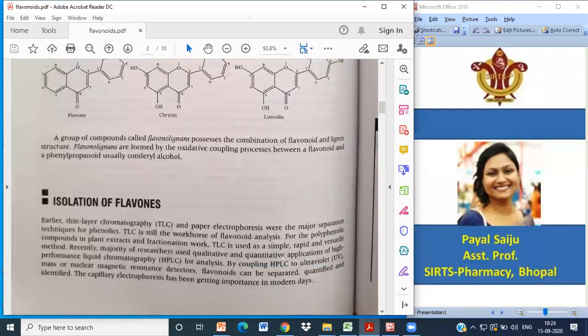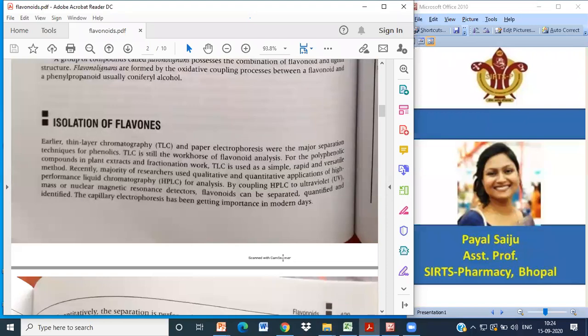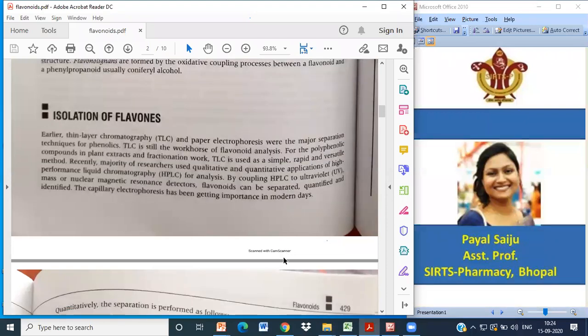Okay, now coming to isolation of flavones. I have already told you that when we talk about isolation, extraction is completely different. Extraction means you extract a drug with a particular solvent, making sure the drug is exhausted with that solvent. Now for isolation, if it contains flavonoids, we have to separate out the flavonoids. Earlier, thin layer chromatography, paper chromatography and electrophoresis were the major separation techniques for phenolics.